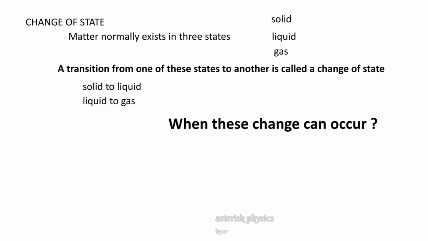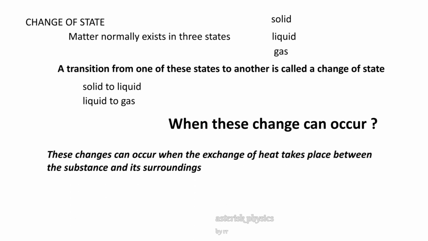Now, the question is when these changes can occur, when a solid is transformed to liquid or liquid to gas. These changes can occur when the exchange of heat takes place between the substance and its surroundings. That is, when ice gains heat energy from its surroundings at a particular temperature, ice converts to water.